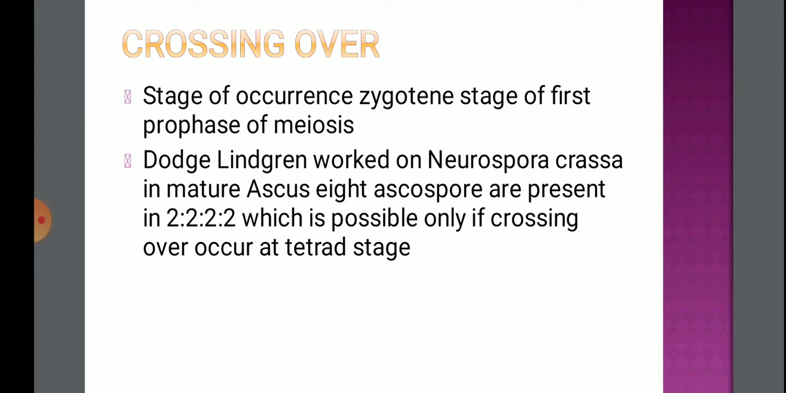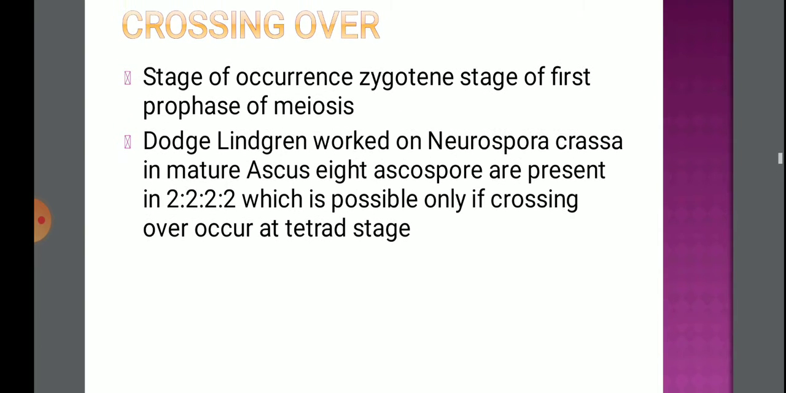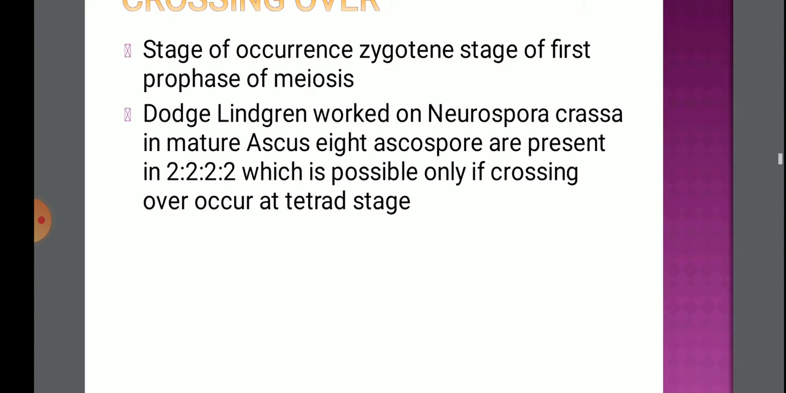Now, the stages of occurrence of crossing over: during the zygotene stage of first prophase of meiosis, the homologous chromosomes enter into the dyad stage, and after that, during the pachytene stage, this dyad stage forms the tetrad stage, the 4-strand stage. At the 4-strand stage, this crossing over occurs. Dodge and Lindegren, these two scientists, worked on Neurospora crassa, and they confirmed that in the mature ascus, 8 ascospores are formed in the ratio 2:2:2:2.